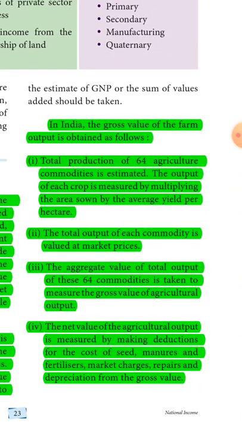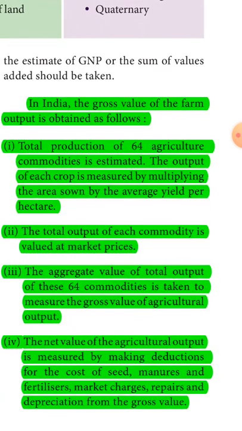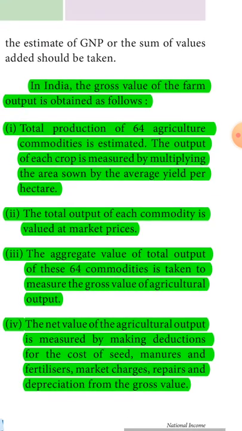In India, the gross value of the farm output is obtained as follows. Total production of 64 agricultural commodities is estimated. The output of each crop is measured by multiplying the area sown by the average yield per hectare. The total output of each commodity is valued at market prices. The aggregate value of total output of these 64 commodities is taken to measure the gross value of agricultural output.